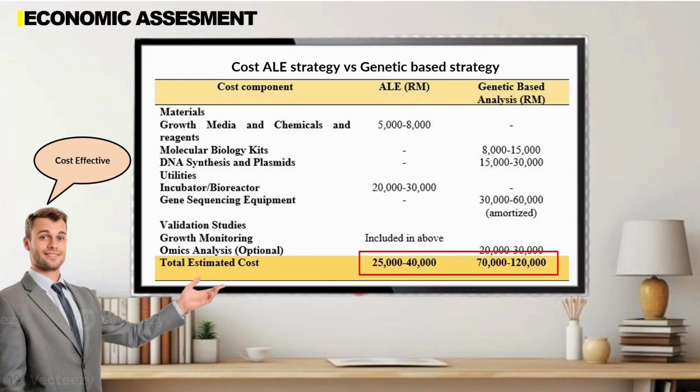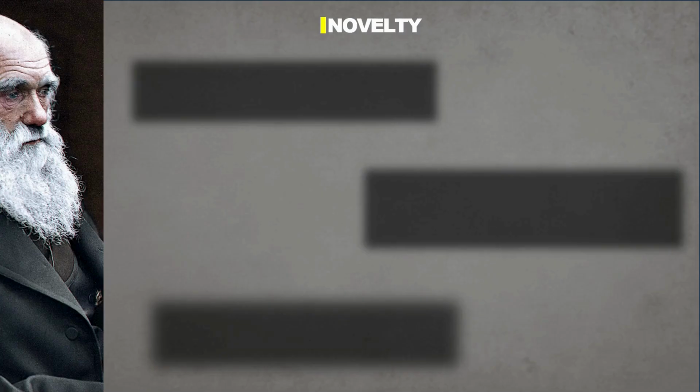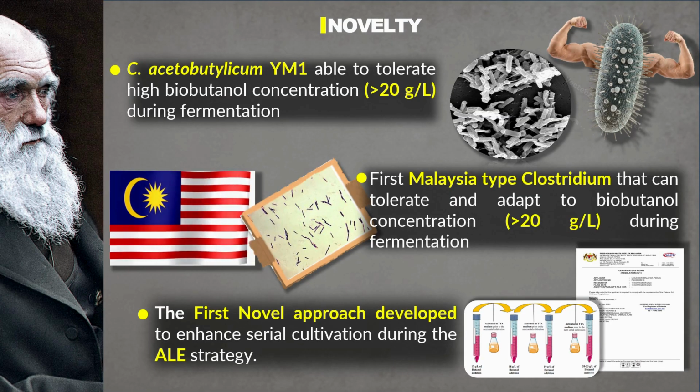As for the economic assessment and invention advantages, our study has managed to enhance biobutanol production with significant improvement from lab scale to scaling up, and also butanol tolerance, in which there is a 7-fold increment, which is by far the highest compared to previous studies that only had a 1 to 2-fold improvement. In terms of cost estimation, it is also proven how cost-effective employing the ALE strategy is in contrast to genetic-based strategies. In terms of novelty, our adapted strain is the first Clostridium species in the world that could tolerate butanol concentration up to 22 gram per liter. We also have our own method, currently going through the patenting process under my IPO.